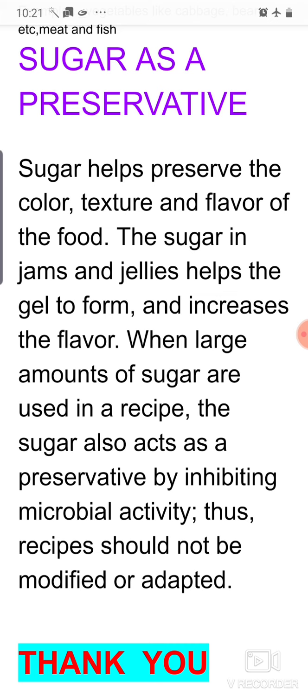And along with this, some preservatives like sodium benzoate and sodium metabisulfite are also used to preserve them for a long duration. So in this way, these are the different traditional methods of food preservation.